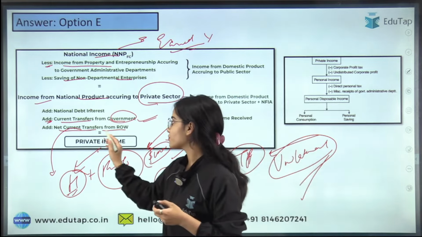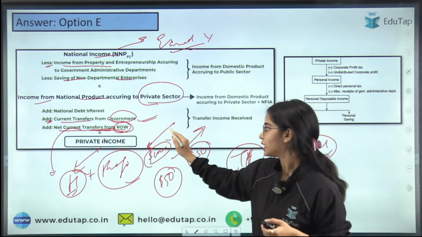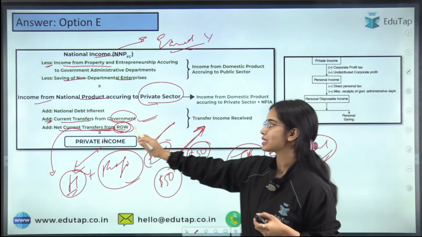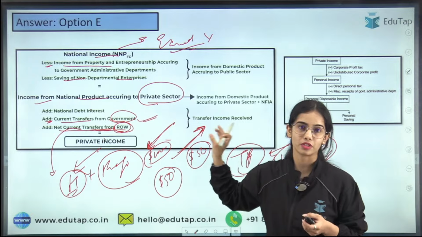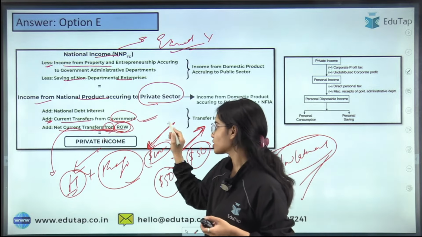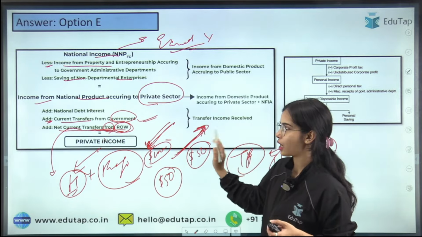So this is the transfer payments that are coming from the rest of the world, and that is going to the rest of the world. So this is net current transfers from the rest of the world. How much is coming in minus how much is going out.